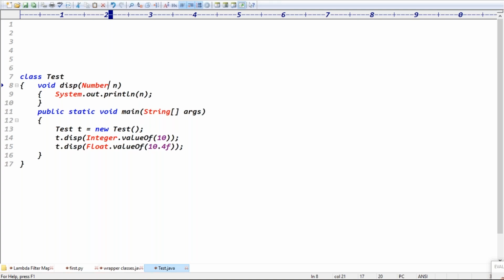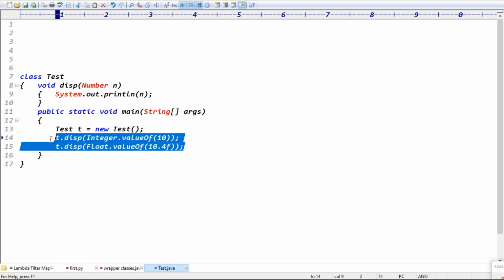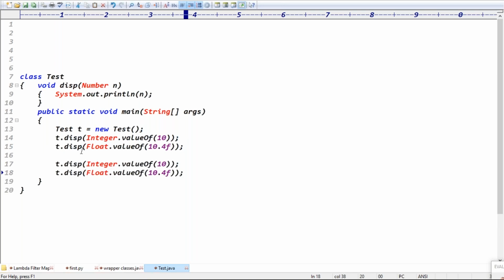If disp is expecting a Number type, then while calling the disp method, you can pass an Integer value, a Float value also, right? Yes or no? Integer value and the Float value, right? Exactly. This is also valid, right? Even without this, you can pass 10 directly also, right? We are passing 10, but it is expecting a Number type object, right? 10 is a primitive value, but it's expecting object data.